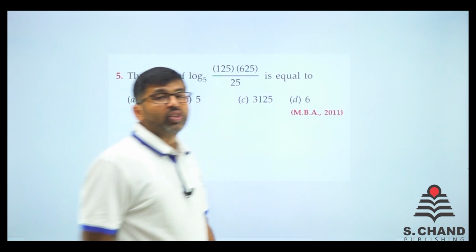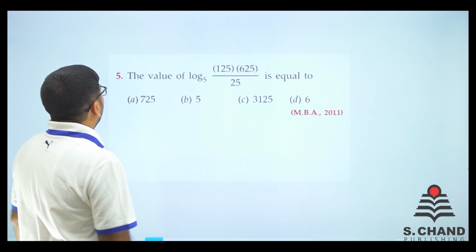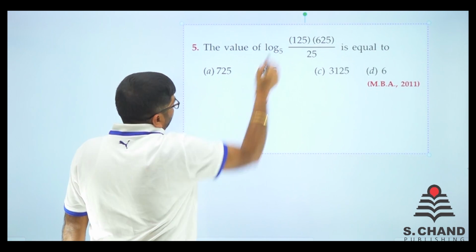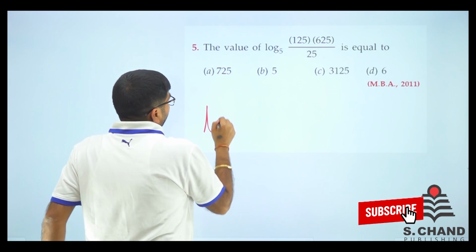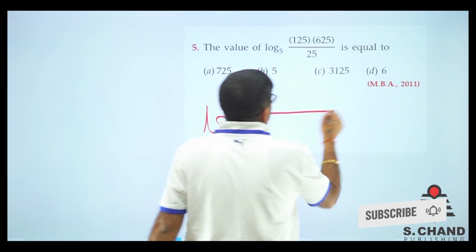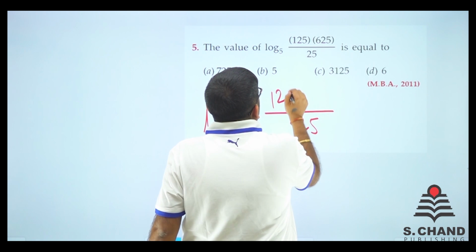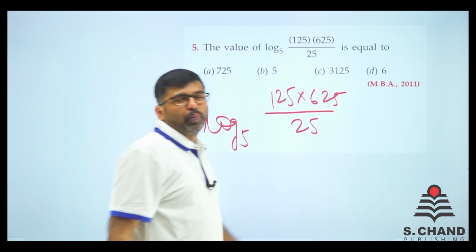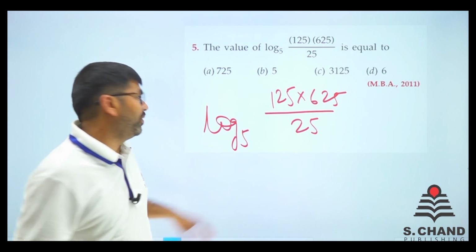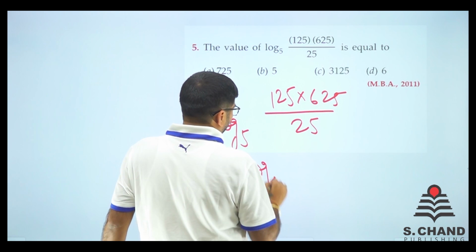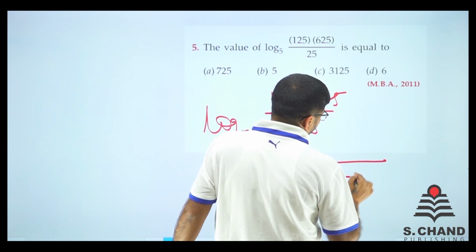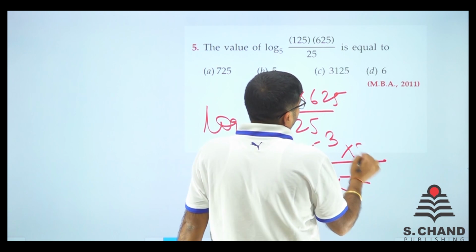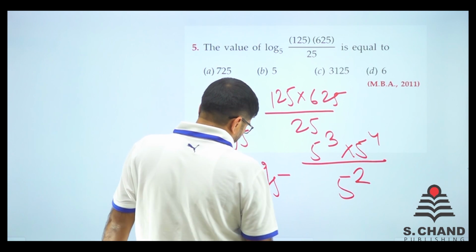We move on to another question now. Question number 5 of the log table. We have to find out the value of this. अभी find out कर लेते हैं. The bases are 5, 25, 125 into 625. Let's put all the values in base 5. So log base 5: 25 can be written as 5 square, 125 can be written as 5 cube, and this is 5 raised to power 4. Is that correct? Yes, I suppose yes.